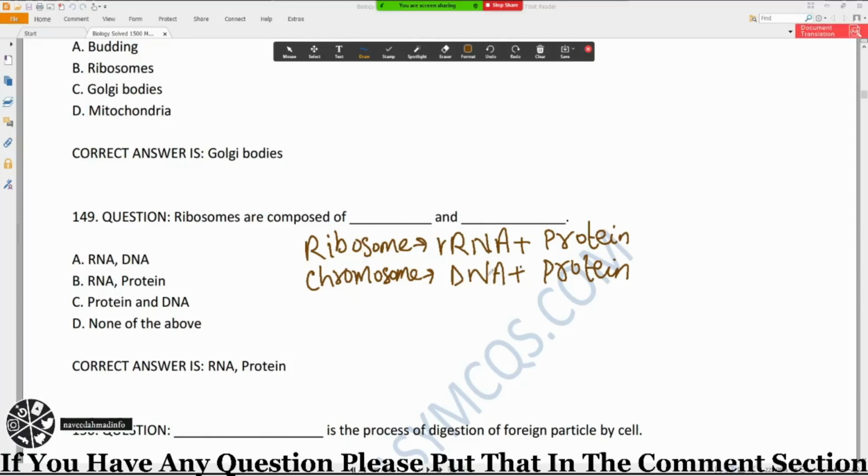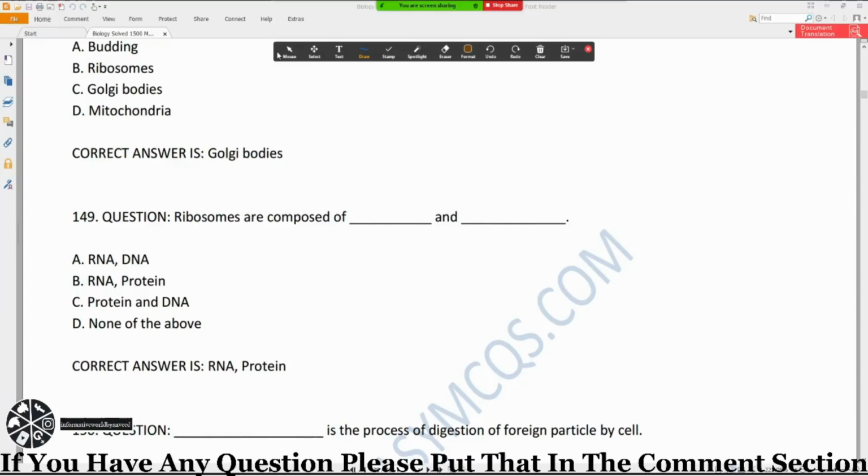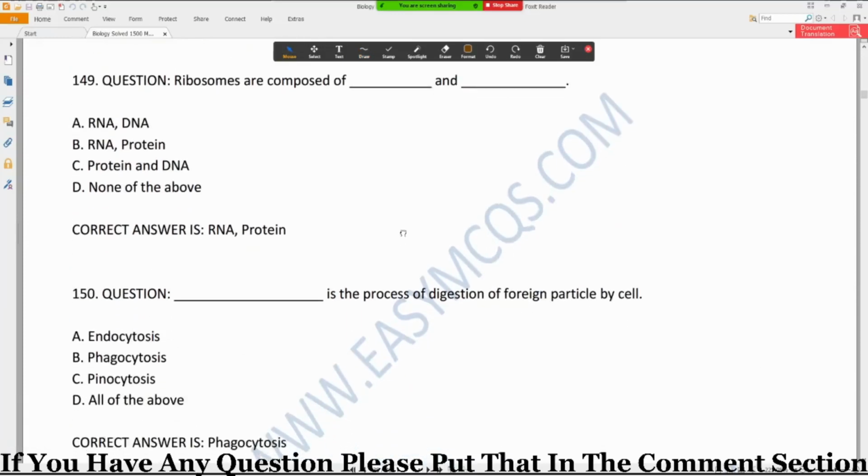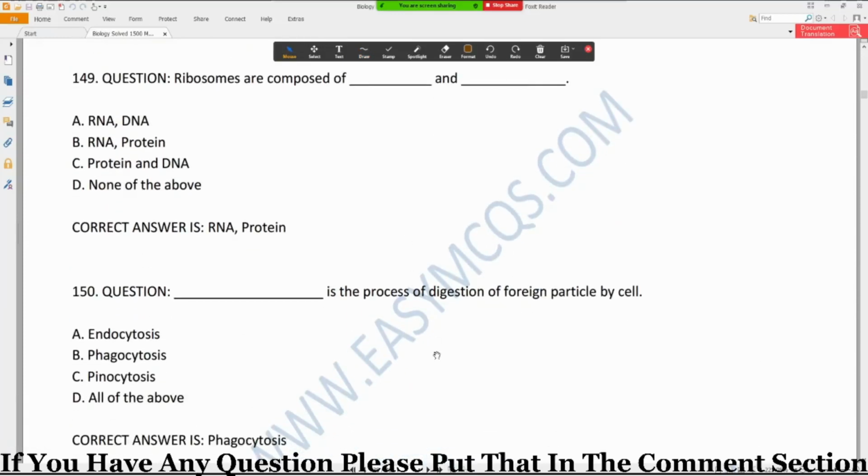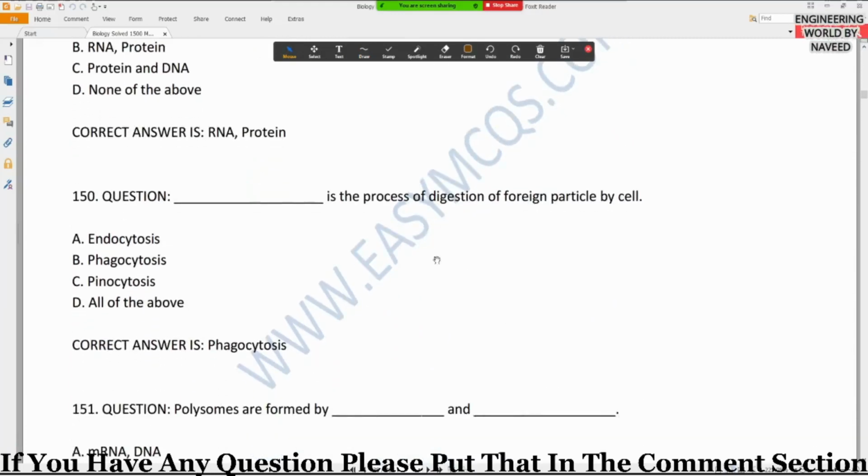So in option we have RNA DNA, option B RNA protein. So RNA protein is the correct option. So option B is our correct option. Okay, ribosome are composed of RNA and protein. Okay, next question, number 150. Dash is the process of digestion of foreign particle by cell. Option A endocytosis, option B phagocytosis, option C pinocytosis, and option D all of the above.